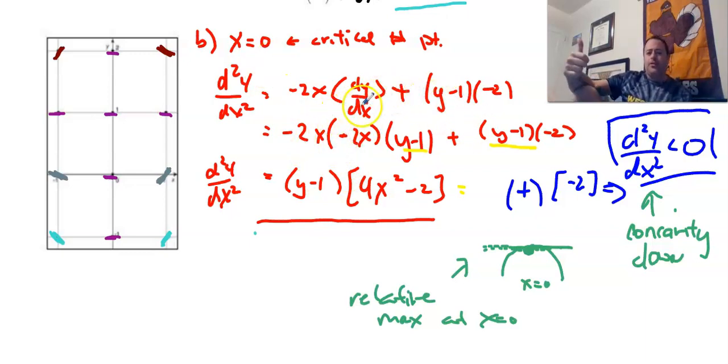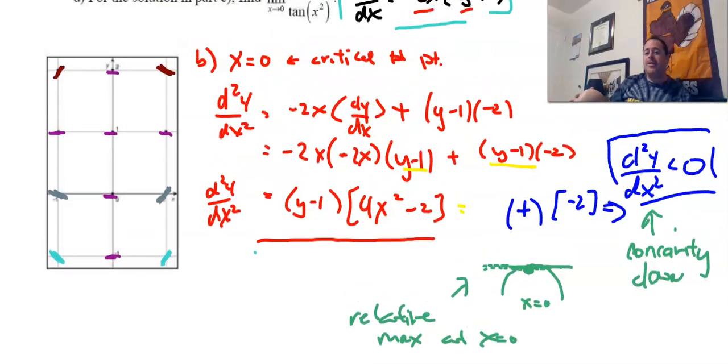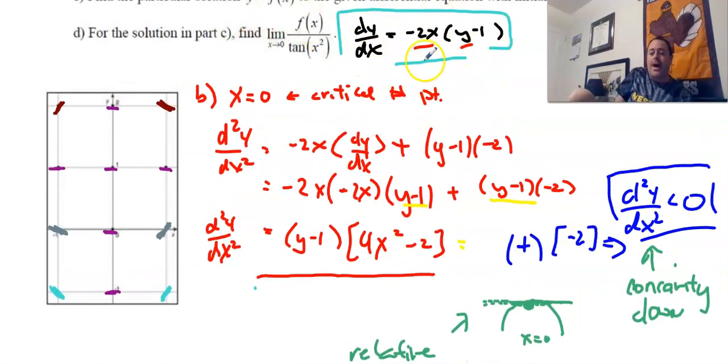But just knowing that we have a critical value, right? Because for a relative max and min, they want you to understand we have a critical value, and then finding the second derivative using implicit differentiation, and making sure that you remember you have to use the product rule here. You can't just take the derivative of the first and the derivative of the bottom, the one on the right, and then call it a day. You actually have to take the derivative using the product rule. So that's the answer to part B.